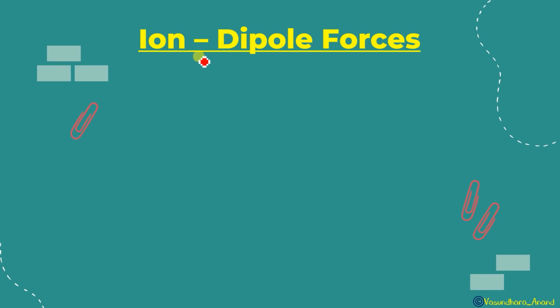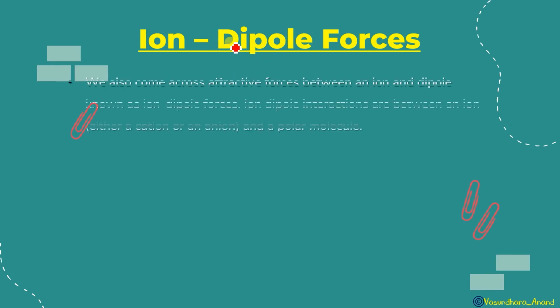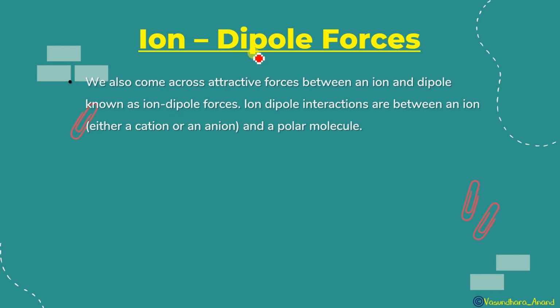This means one is an ion and another has a permanent dipole. It is not an ion, but it is having a permanent dipole moment. Yes. We also come across attractive forces between an ion and a dipole known as ion dipole forces. Ion dipole interactions are between an ion, either a cation or an anion, and a polar molecule. Did you get that? What I have said? Like Cl minus and HCl के बीच में whatever the force of attraction will be there. Like O minus 2 and H2O के बीच में जो force of attraction. So that is called ion dipole forces.